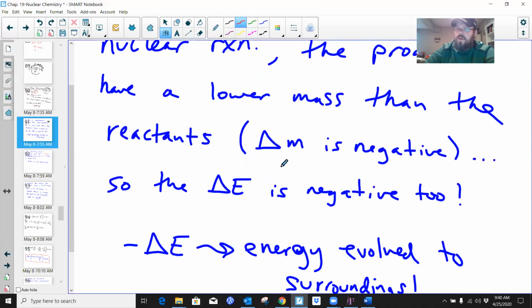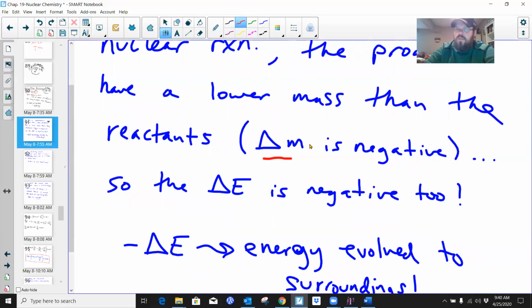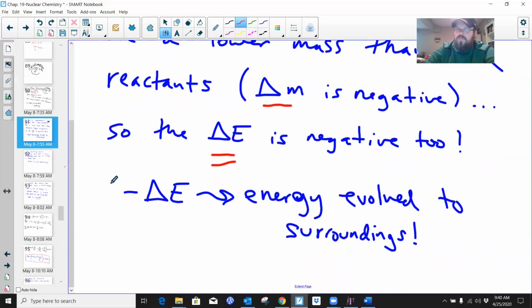In other words, the delta M is negative. So if delta M is negative, a negative number times a positive number that's squared still gives us a negative number. In thermodynamics, the study of energy, a negative delta E means that the energy is being evolved to the surroundings.